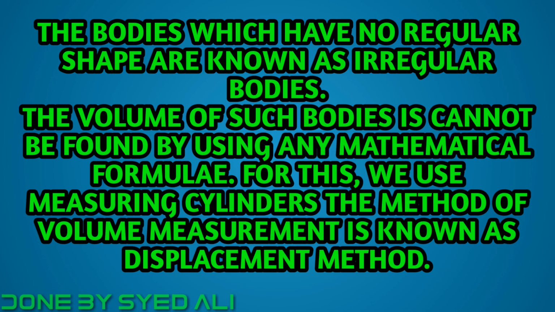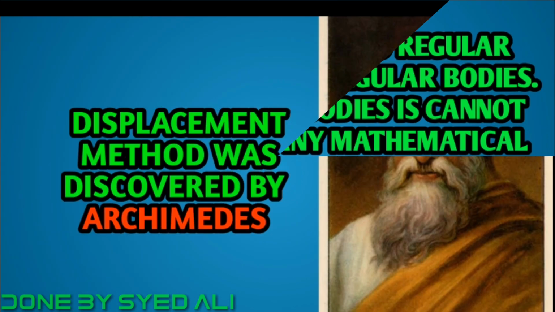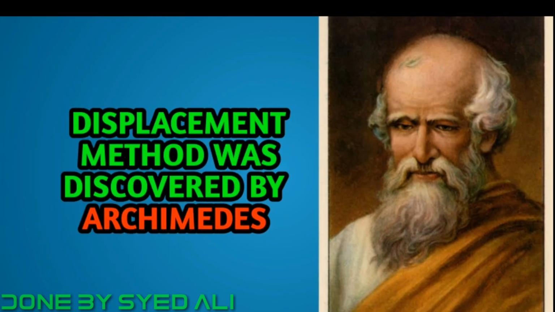The bodies which have no regular shape are known as irregular bodies. The volume of such bodies cannot be found by using any mathematical formula. For this, we use measuring cylinders. The method of volume measurement is known as displacement method. This was discovered by Archimedes.